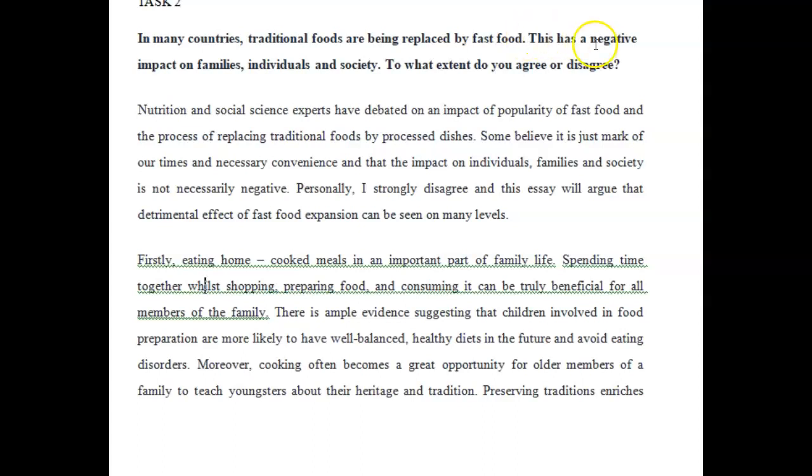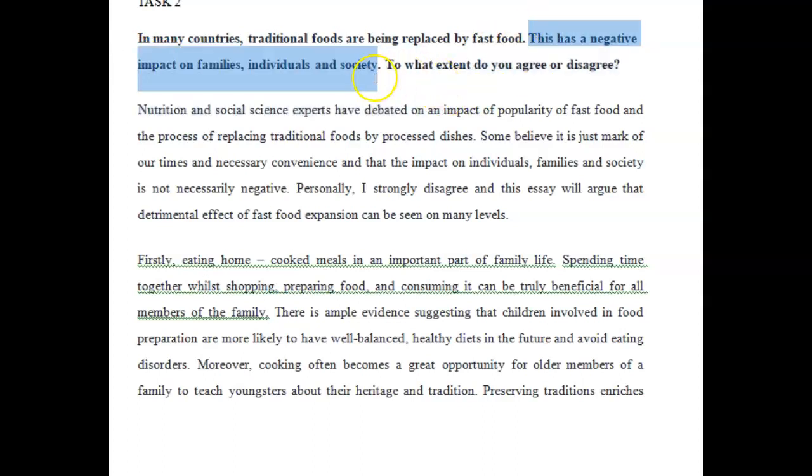Then this is what is up for debate. This shift away from traditional food, this rising trend of fast food is detrimental to these three layers of our world. Okay, so this is what is up for debate.